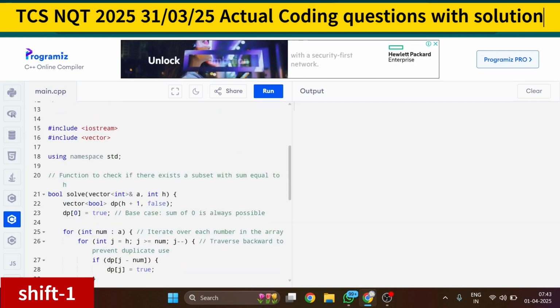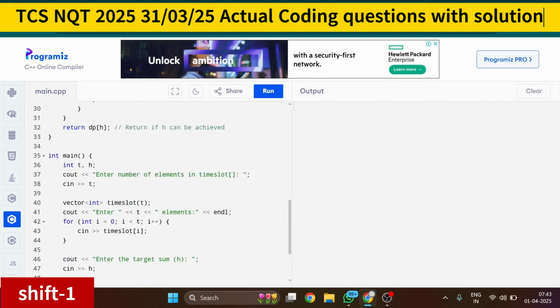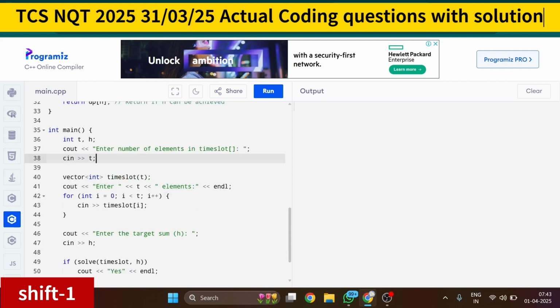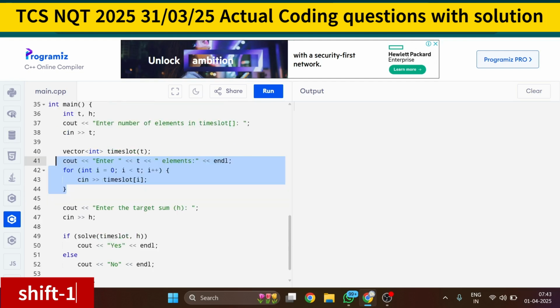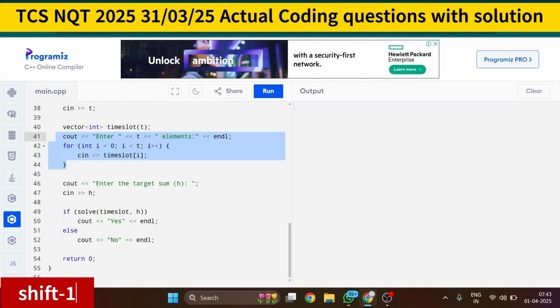So I have included the libraries iostream and vector, using namespace std. Taking the input, n is the number of elements in the time slot array. So there are total n elements, then you have to take the time slots input. For int i = 0; i < n; i++, cin >> timeSlot[i], means you have to take the input into the array, and then you have to call the solve function.